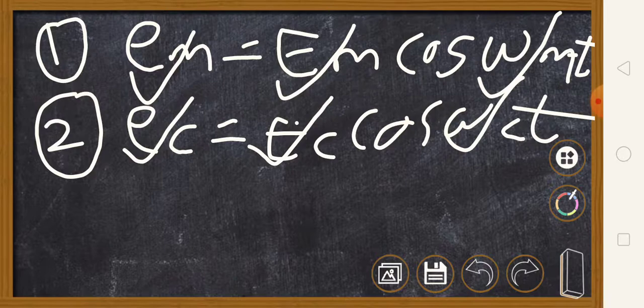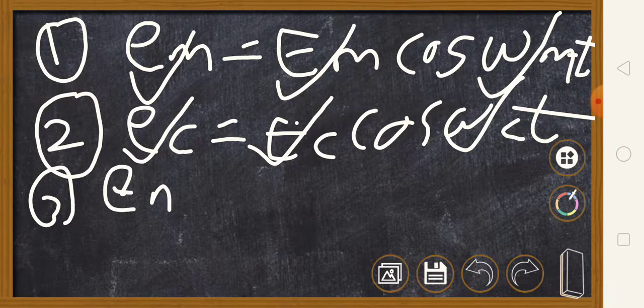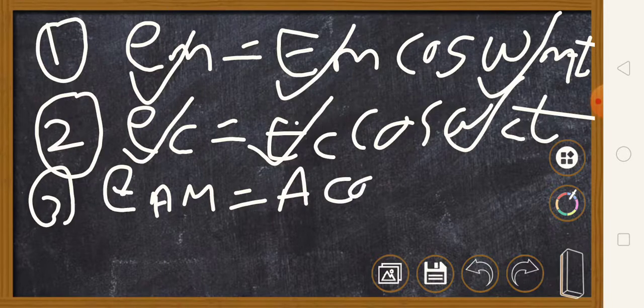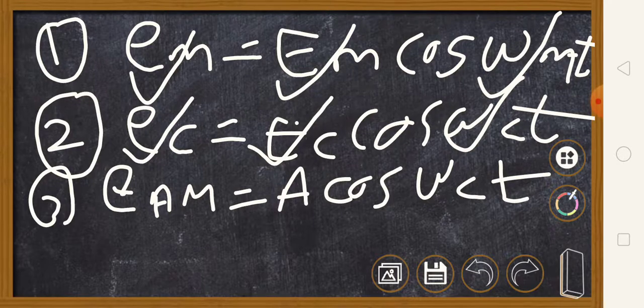Now the AM wave, which is the resultant wave of amplitude modulation, can be represented by equation 3. I am writing equation 3 as e of AM is equal to capital A cos of omega c t. Now you just observe equation 3.